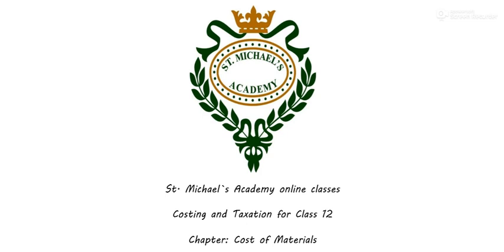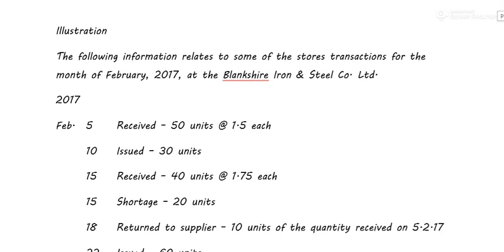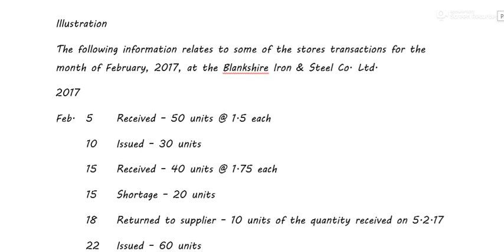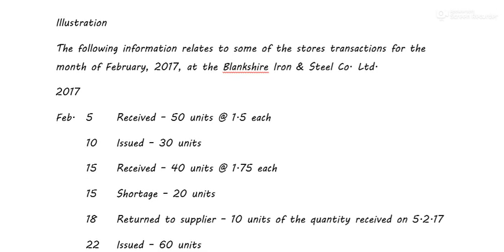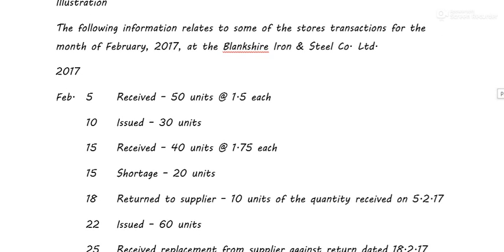So before moving on to the next methods, there are some a bit complicated illustrations that I thought you should know how to do. So let's do one last illustration. This is on the LIFO method. LIFO and FIFO are quite similar to each other, so it doesn't matter if it's FIFO or LIFO. If you can do FIFO, then you can do LIFO also, and vice versa. So this is the illustration.